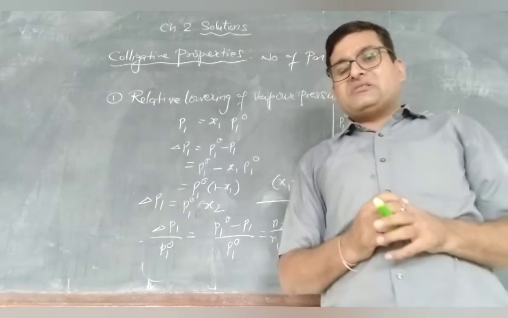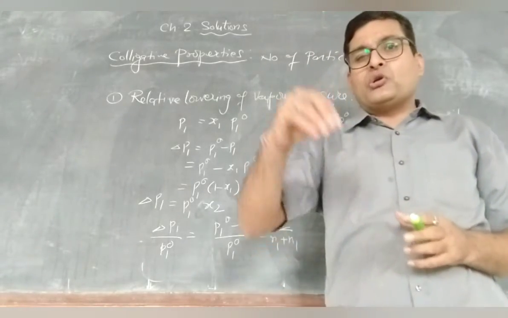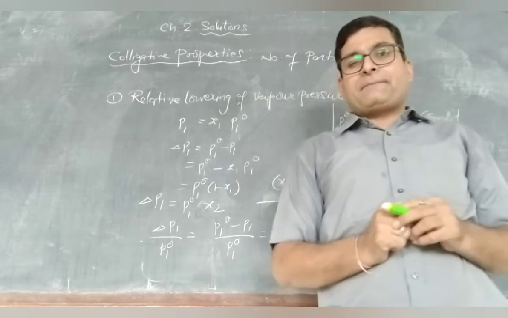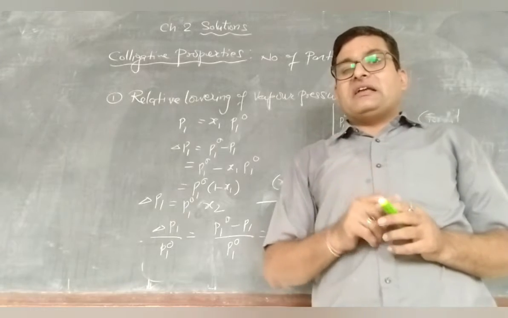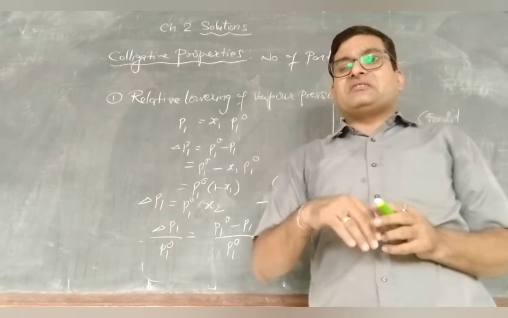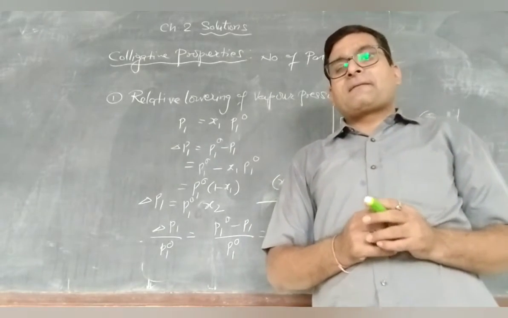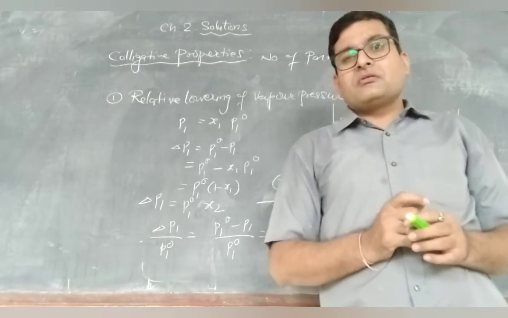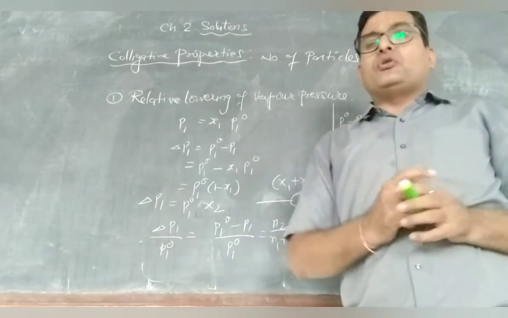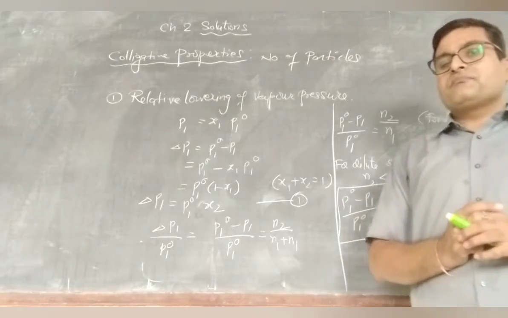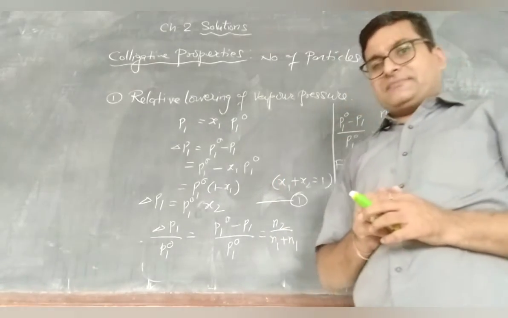Just take an example. Suppose a solute is added in the solvent, then we studied that vapor pressure decreases. Why does it decrease? Because if a non-volatile solute is added, then the vapor pressure decreases.